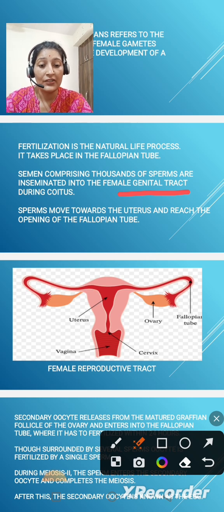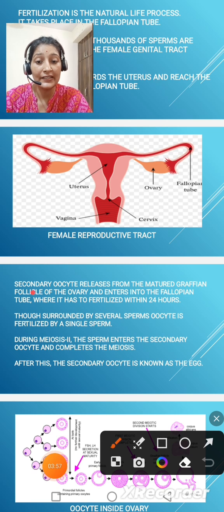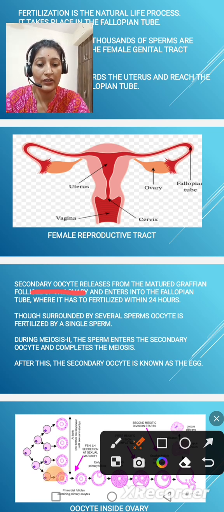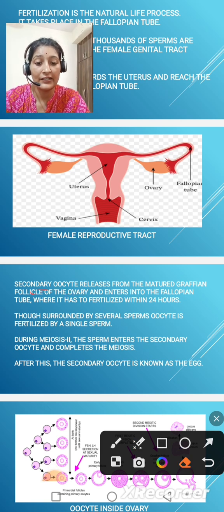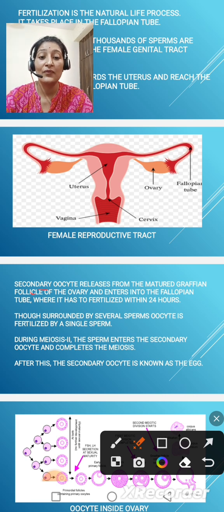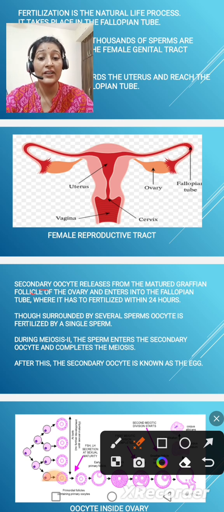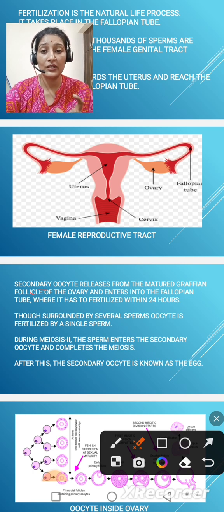After that, the secondary oocyte is released from the matured Graafian follicle of the ovary and enters into the fallopian tubes, where it has to be fertilized within a period of 24 hours.